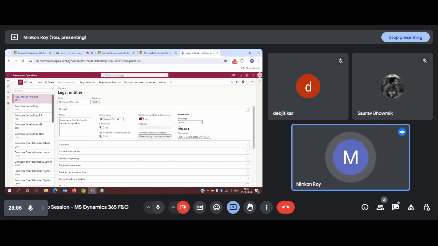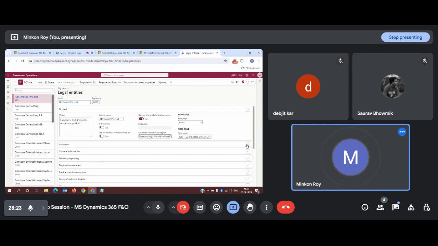Language is the most important part. Again, you need to define your own language, like what language this company is following, obviously en-us, because I have already given that this entity belongs to the US. I have defined the country as US for this particular company.